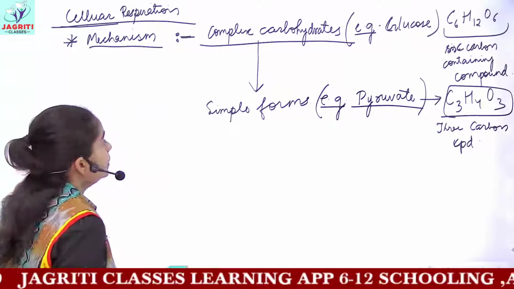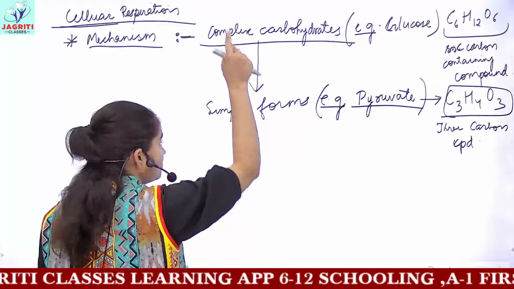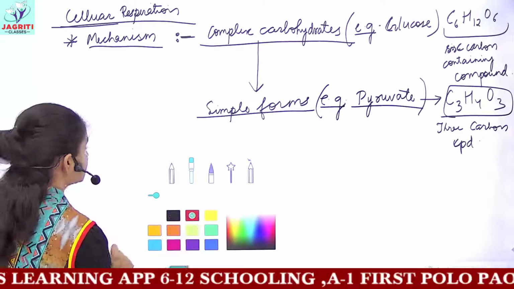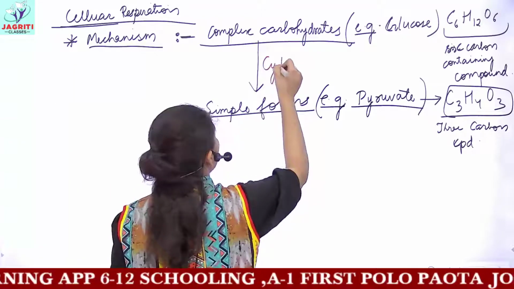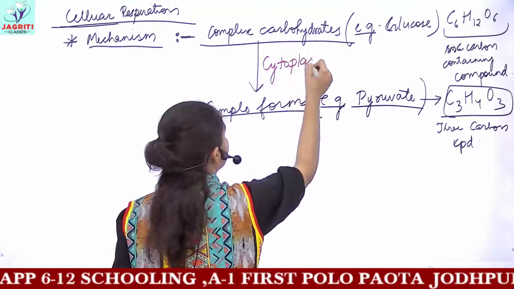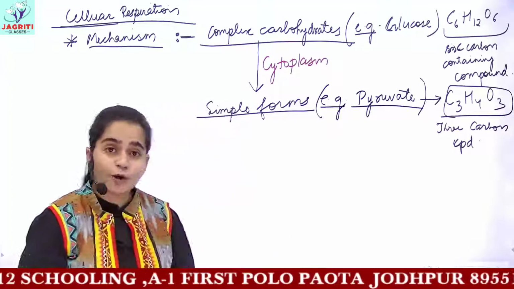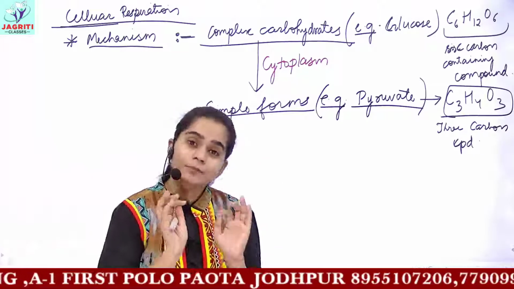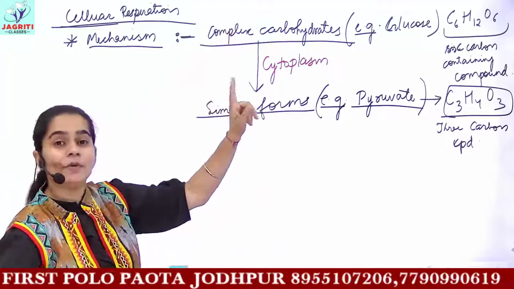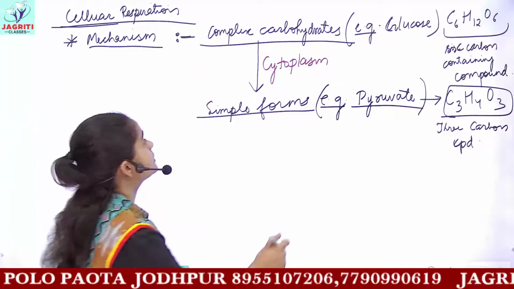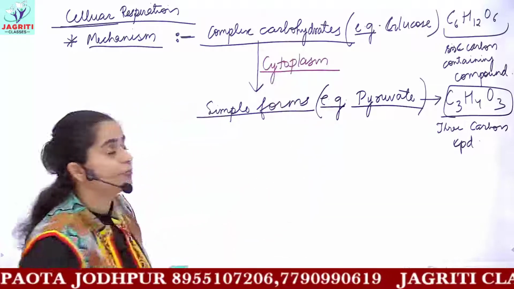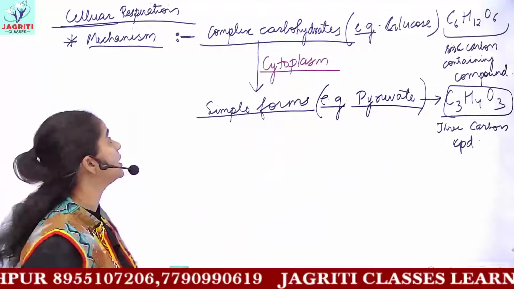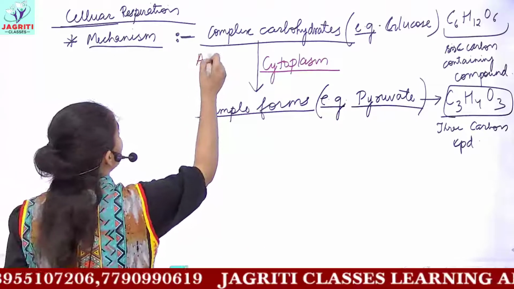Now this process of breaking a complex carbohydrate into a simple carbohydrate or pyruvate occurs in the cytoplasm of the cell. Either you talk of aerobic respiration or you talk of the anaerobic process, in both of these the first step is the same. That is, in aerobic and anaerobic respiration, this first step of breaking down glucose into pyruvate will only occur in the cytoplasm. So this is valid for both.